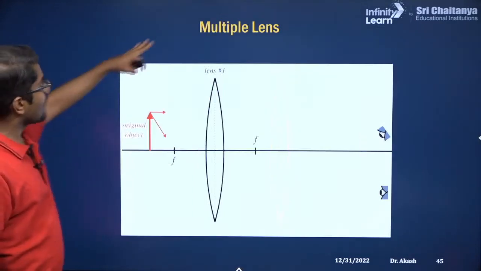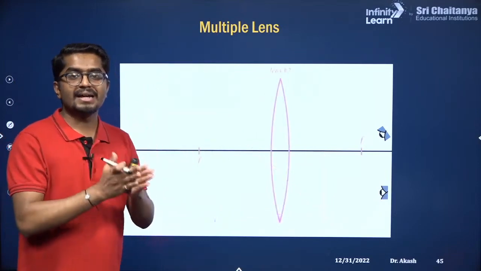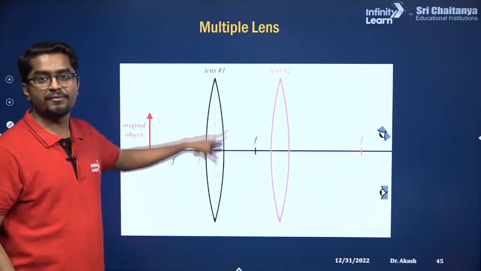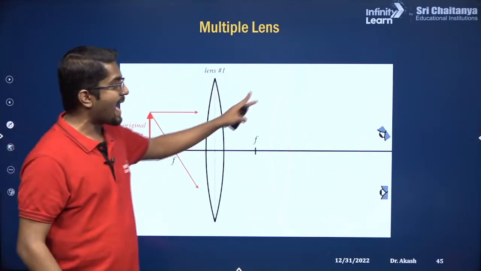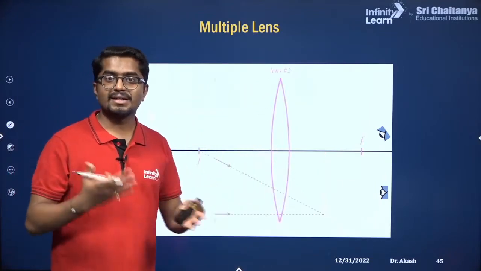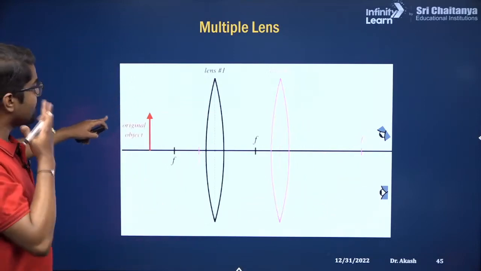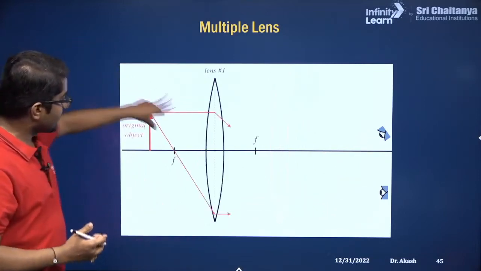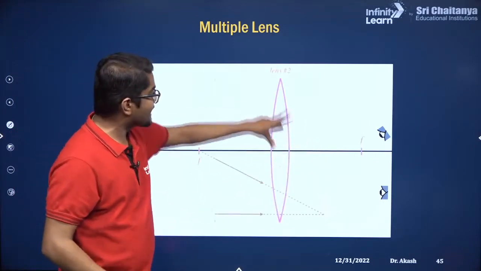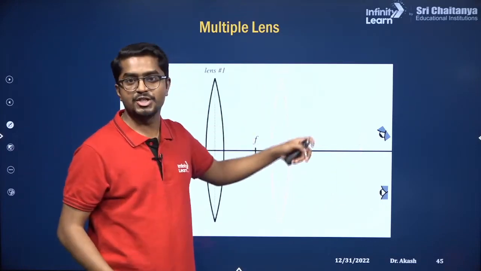Okay, so now when you have multiple lenses, for example lens 1 and lens 2, if they are near to each other, then the image which is formed by the first lens will act as an object for the second lens. So that is called a combination of the two lenses. You see here in this animation, this is the original object. It will form the image here. So this image will act as an object for the second lens, and this is the final image.